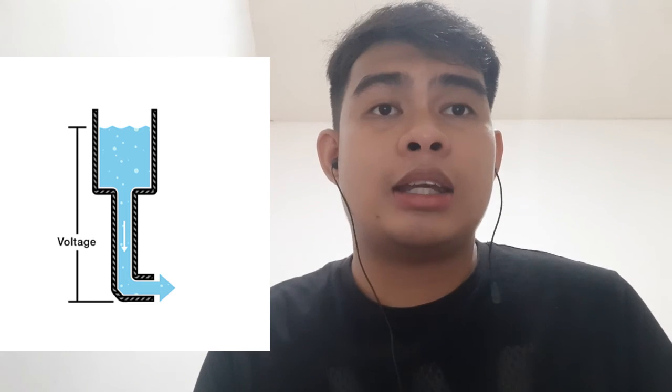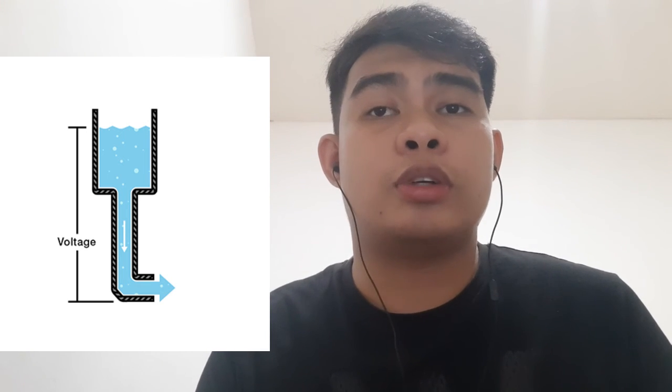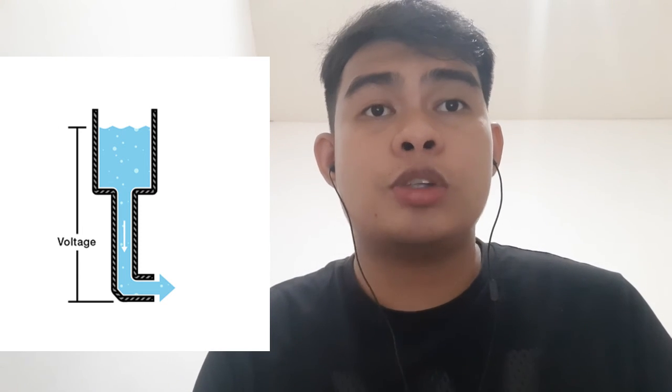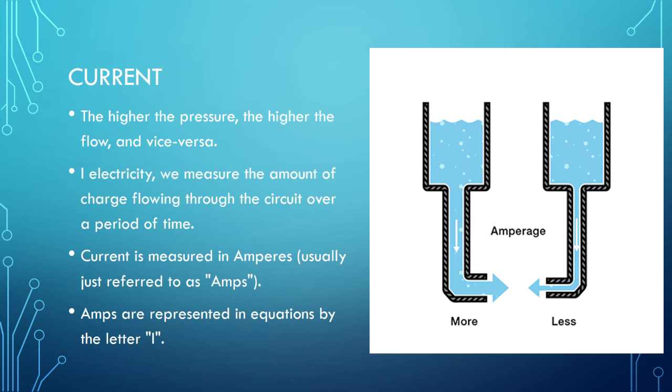So there is also a decrease in the amount of water that will flow through the hose. Less pressure means less water flowing, which brings us to current. We can think of the amount of water flowing through the hose from the tank as current. The higher the pressure, the higher the flow, and vice versa. With water, we would measure the volume of the water flowing through the hose over a certain period of time. But with electricity, we measure the amount of charge flowing through the circuit over a period of time.